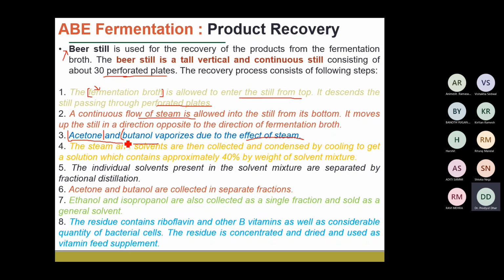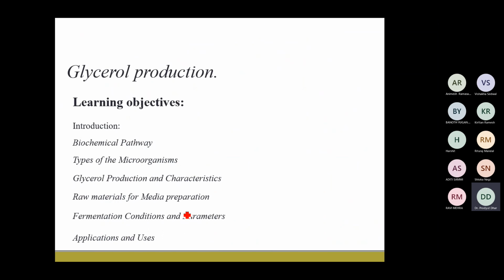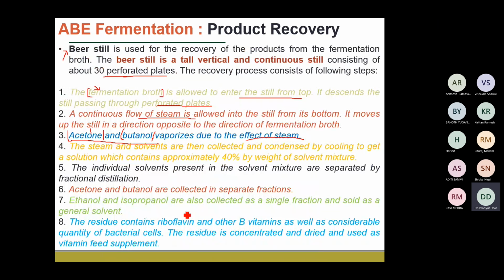Okay, so once this acetone is first of all vaporized, in the form of a vapor, it will be removed from the top of the still, and then it will be condensed along with the steam. So generally it will be a mixture of the steam as well as the acetone vapors and the butanol vapors.